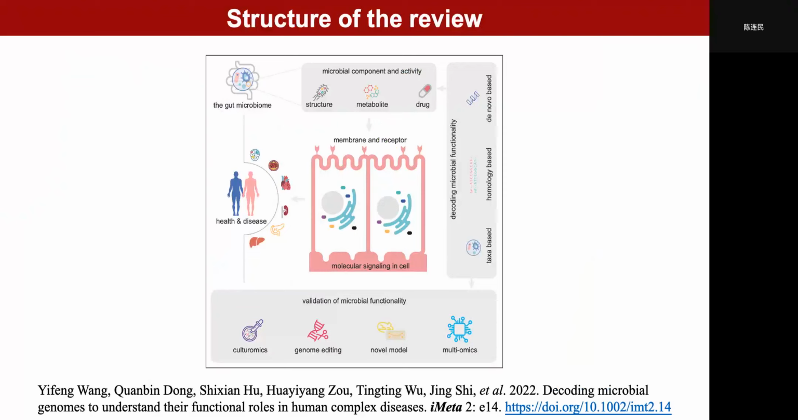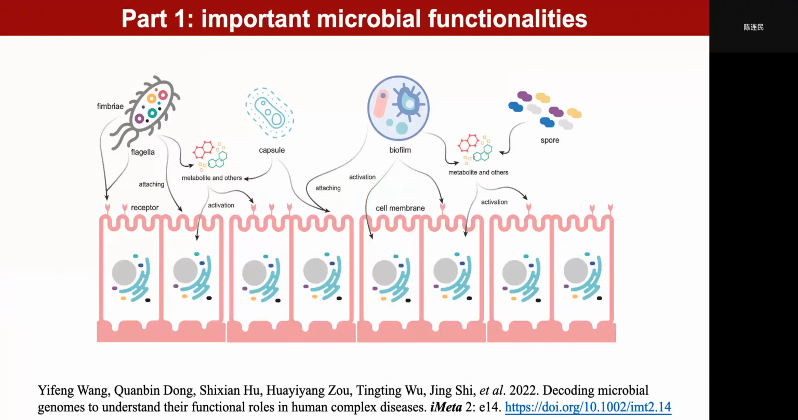In this review, we first summarized microbiome functionalities that may be important for human health and disease. Next, bioinformatic tools that can be applied to decode microbiome functionalities are introduced. Finally, we also introduced state-of-the-art techniques to validate microbiome functionalities. The first part, important microbiome functionalities.